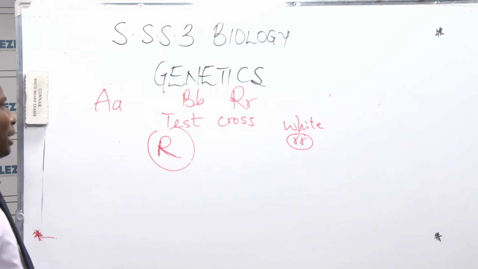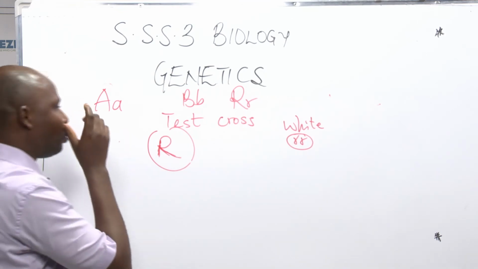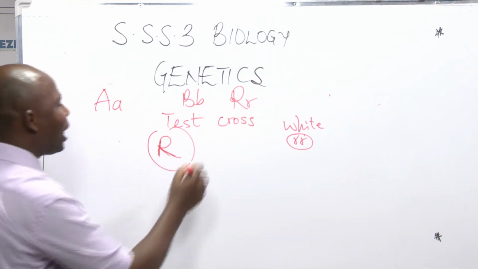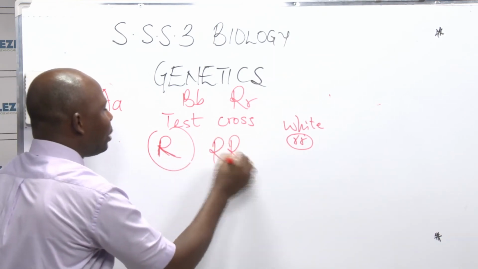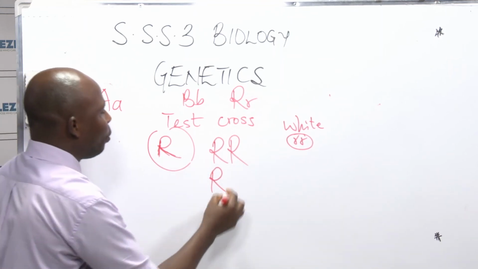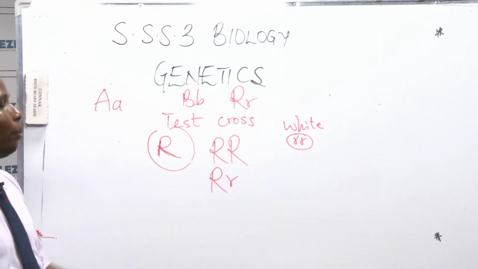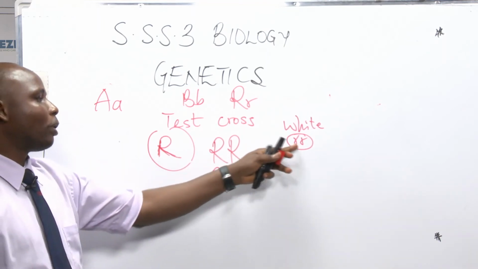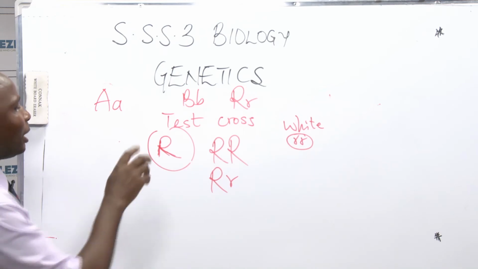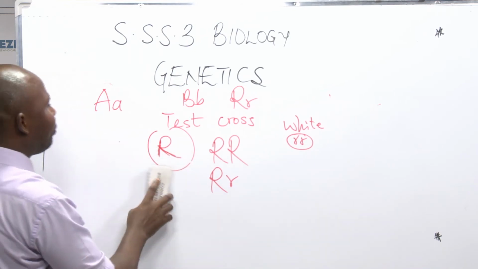D, all these letters there. Now, Testcross means we should do this. If a flower is red, the flower can either be homo red or hetero red. So you pick them one after the other, you cross them with the white that is recessive for you to get the actual genotype of this flower.